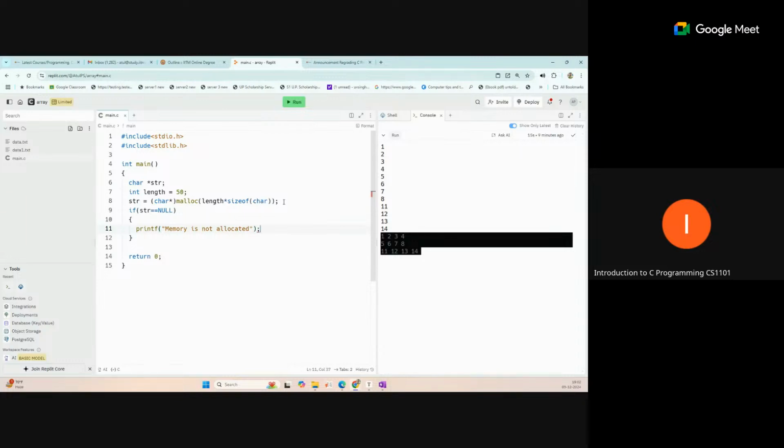You can return this message. Otherwise, you can do your task. This is only a debugging, preventive case if memory is not allocated for any reason. Otherwise, most of the time memory will be allocated.